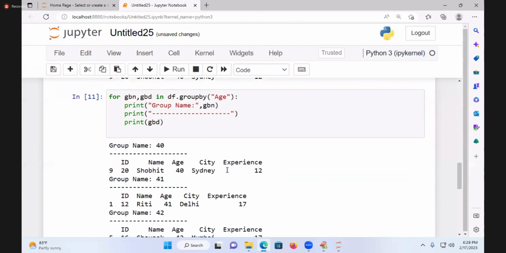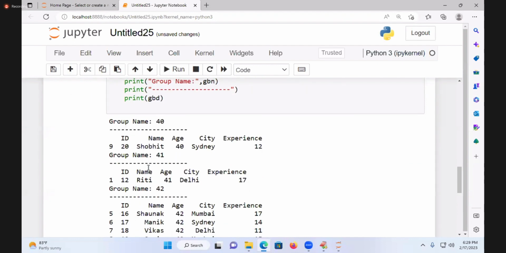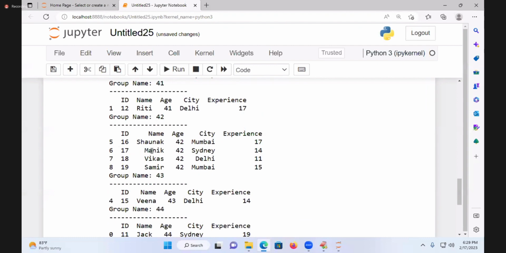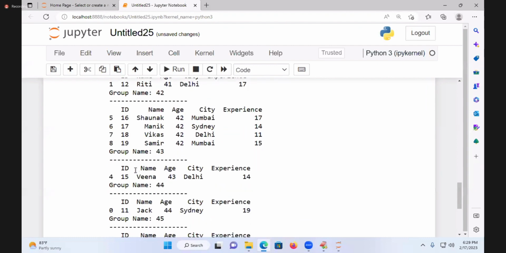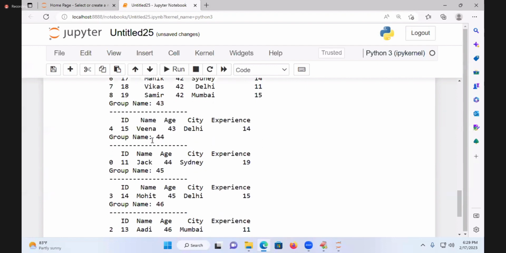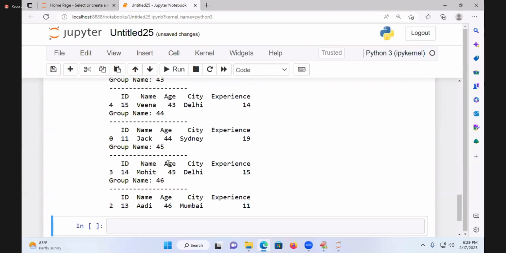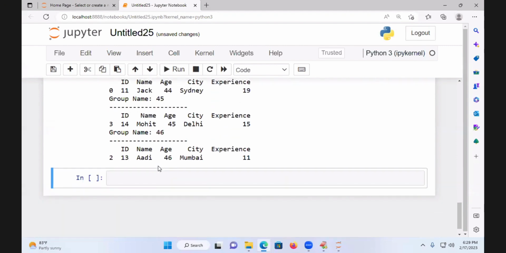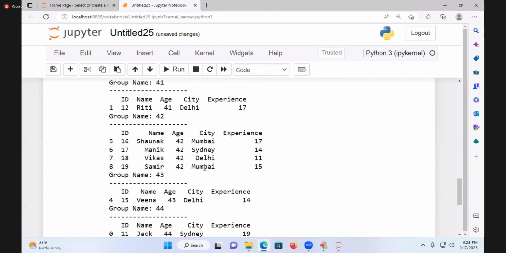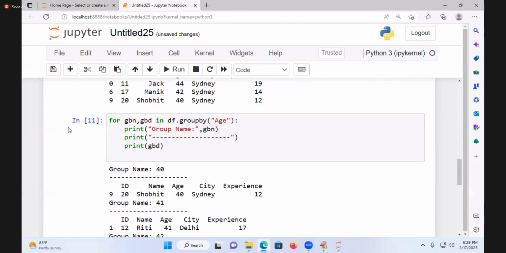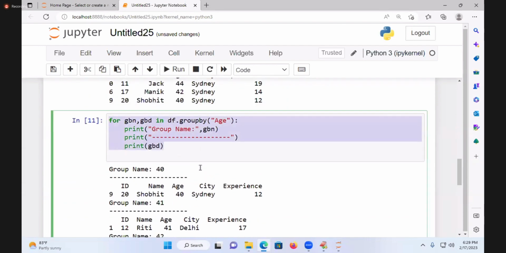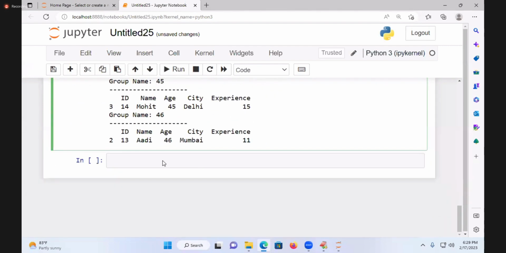So it is going to give you the 40-year group, only Shobit is there. 41 years, one, Riti, is there. 42 years, Sashank, Monik, Vikas and Samir are there. 43-year group, Veena is there. 44 years, one more person, Jock. 45 years, Mohit. 46 years, one more person is there. Following? Like that, I can get the experience group details also.